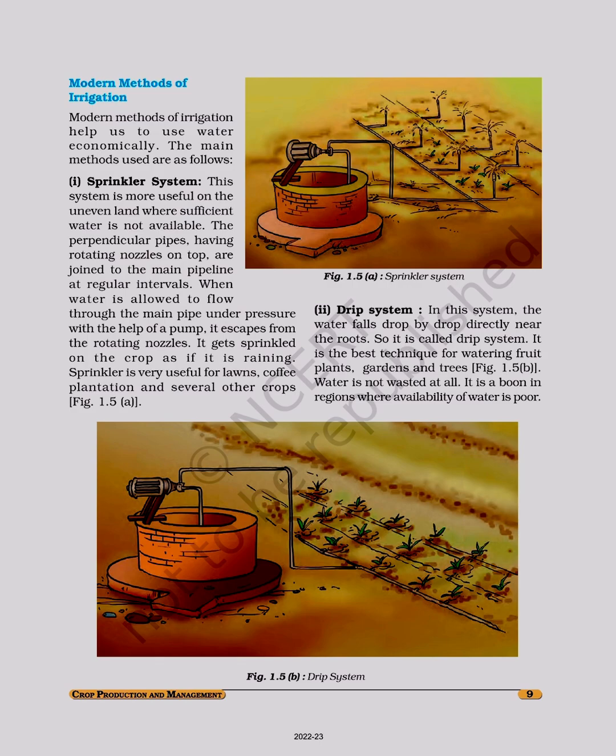Second, drip system. In this system, the water falls drop by drop directly near the roots. So it is called a drip system. It is the best technique for watering fruit plants, gardens, and trees. Figure 1.5b. Water is not wasted at all. It is a boon in regions where availability of water is poor.